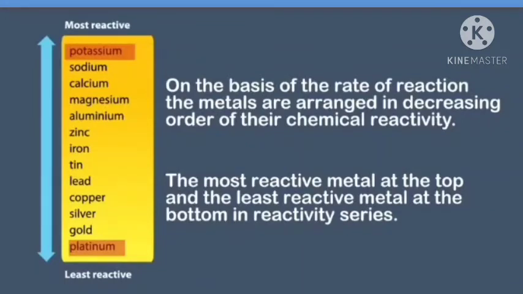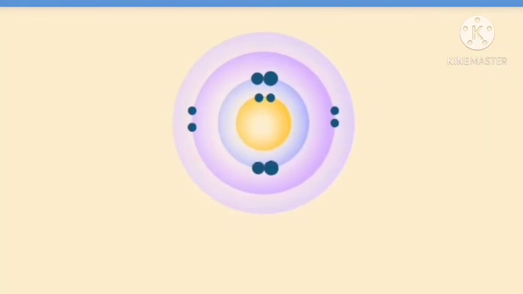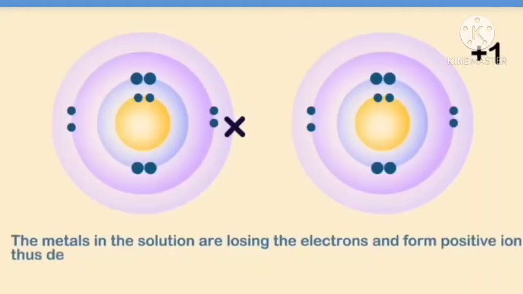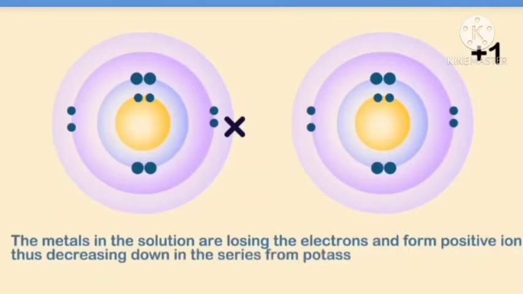Now let us discuss some special features of the activity series of metals. First, the ease with which a metal in solution loses electrons and forms a positive ion decreases down the series, that is, from potassium to platinum.